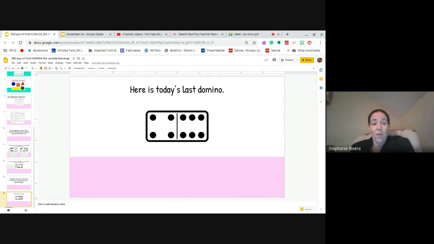I can use the domino and count all the dots. I can use a portion and count up, count on. I can use a double and add one or subtract one, depending. Those are all strategies that I can use. I could also take out my number rack and I could move the beads. I could use my dominoes and count the dots. I could use counters. I could use my number line. Lots of different strategies that we can use for adding.